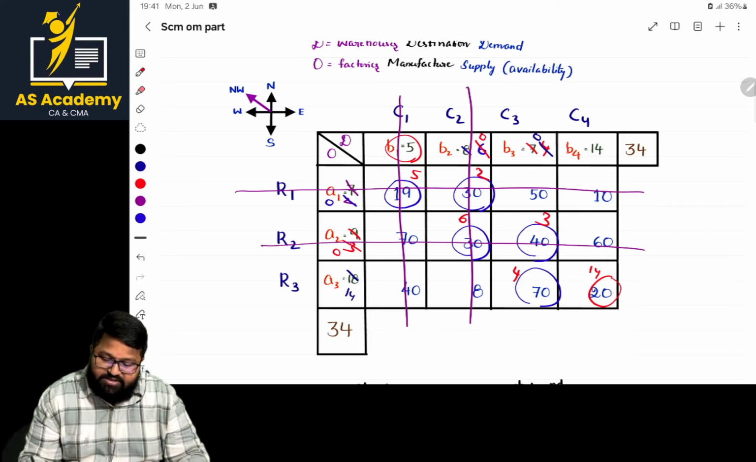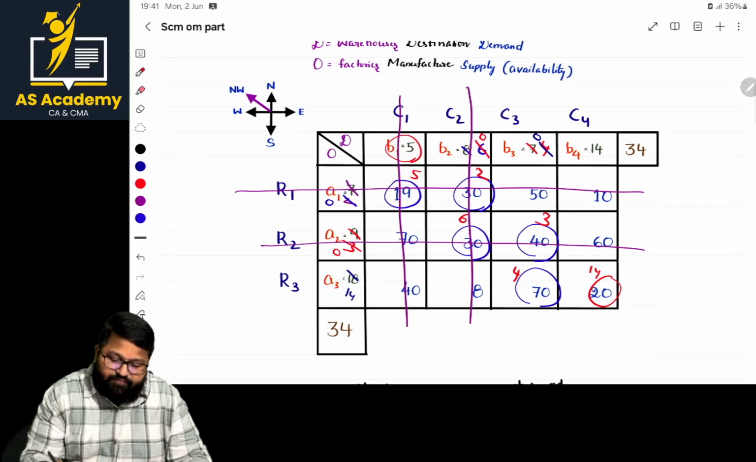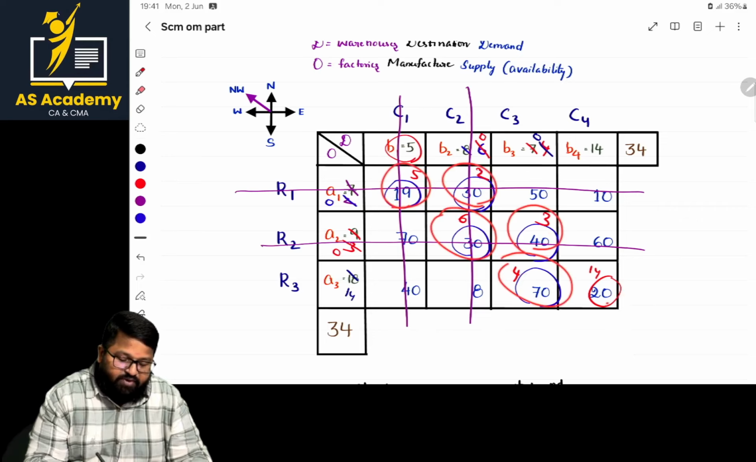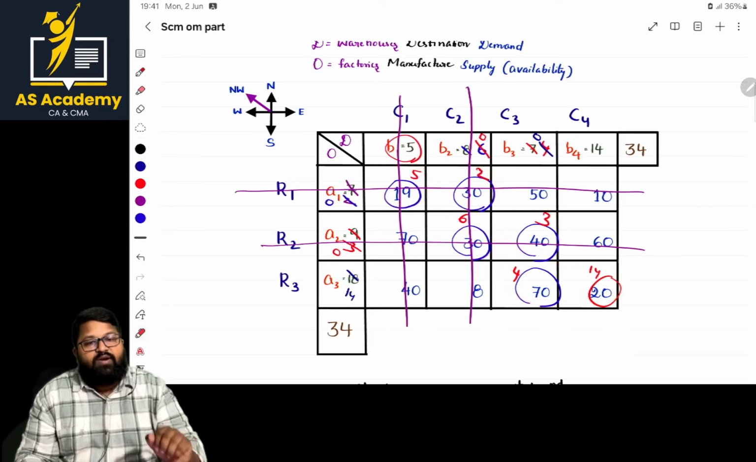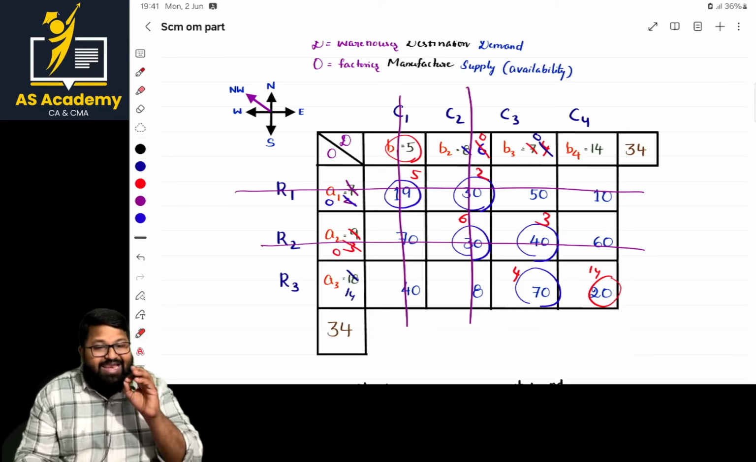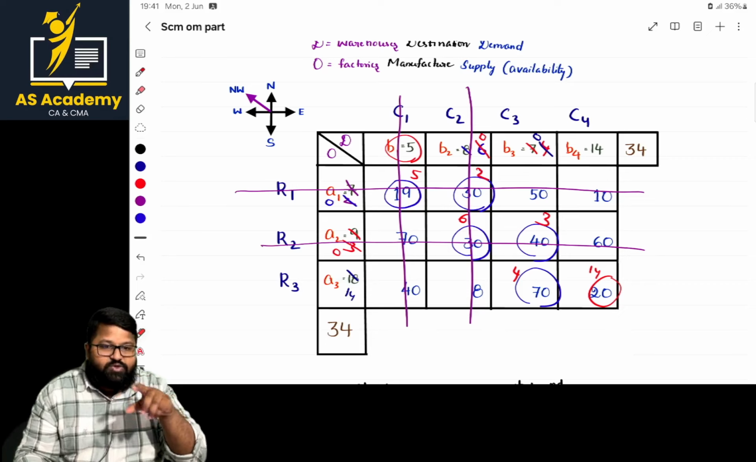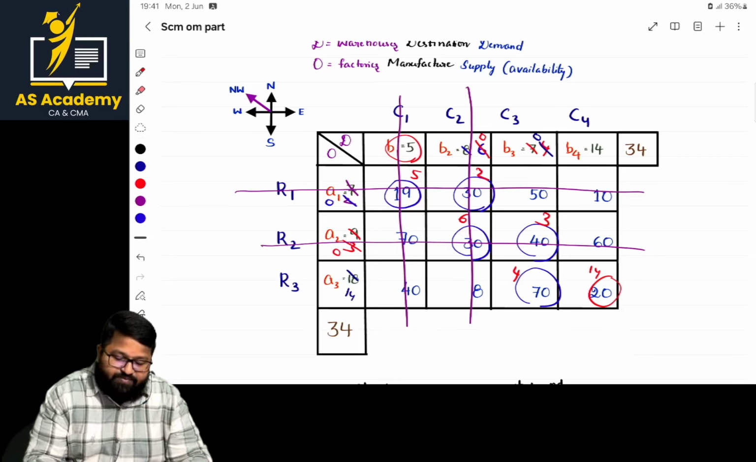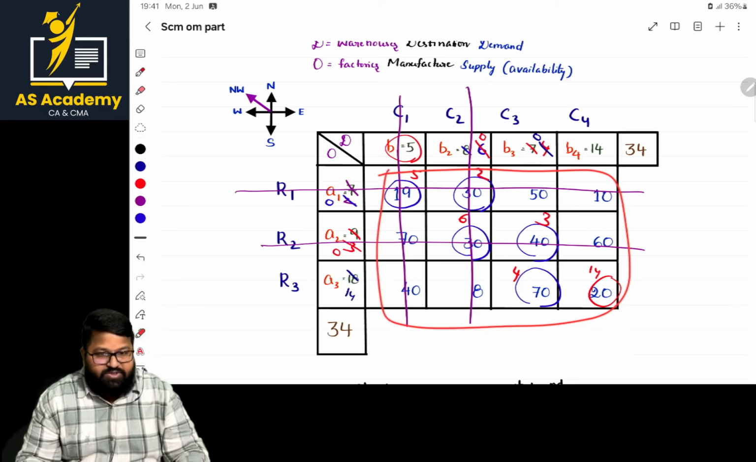My humble request, whatever allocation you make, you mentioned there. So here 19, here it is 2, here it is 6, here it is 3, here it is 4, and it is 14. Now how to get the transportation cost, sir? Just multiply the allocated units into the transportation cost. Whatever the elements present here are nothing but transportation cost.